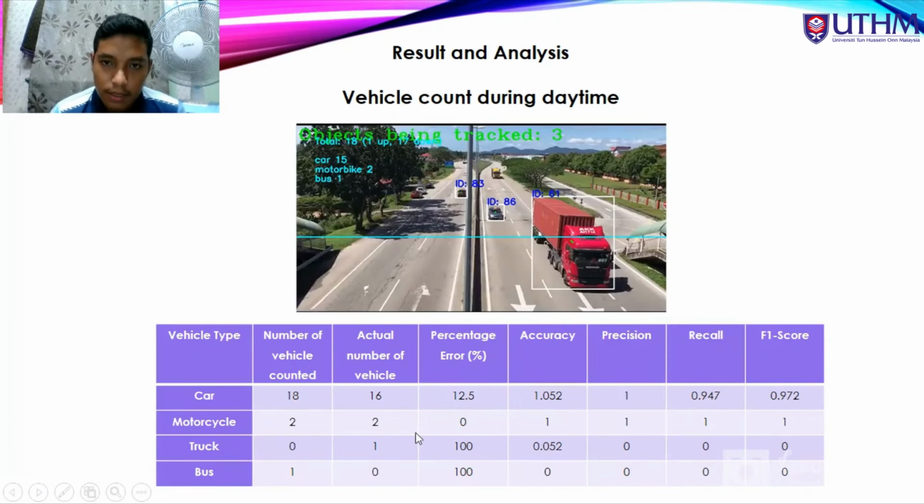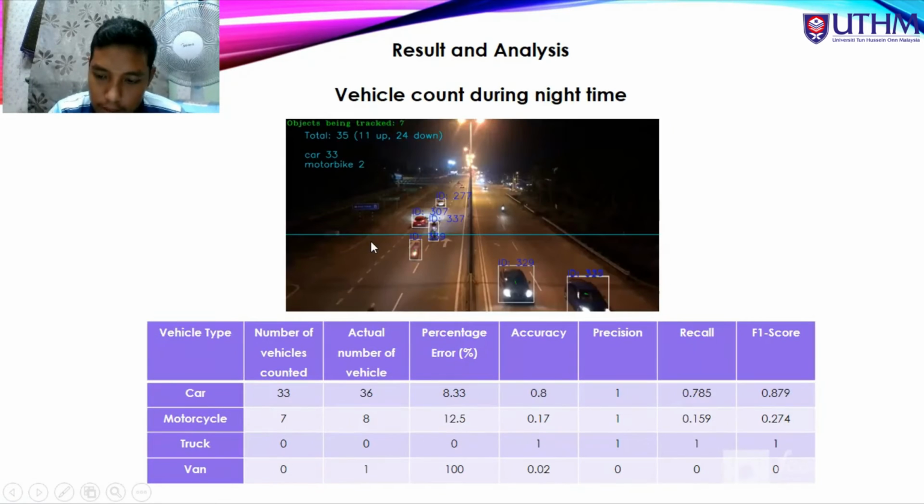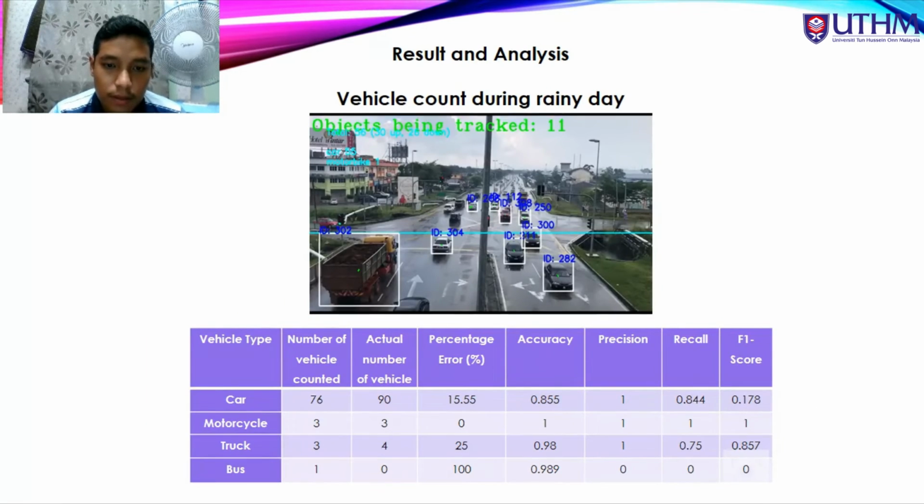This is for the vehicle count during daytime. The actual number is 16, but the system detected 18 because the system detected another object as a car. Then this is for night time. And this is for the rainy day, with the same problem as before.